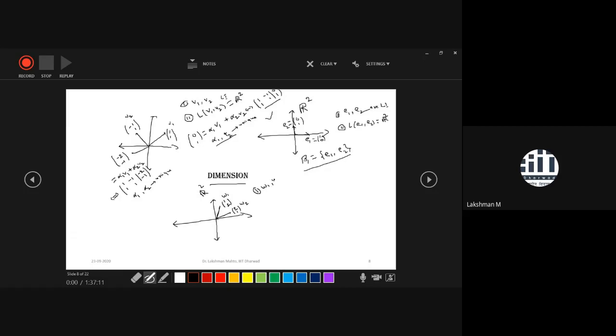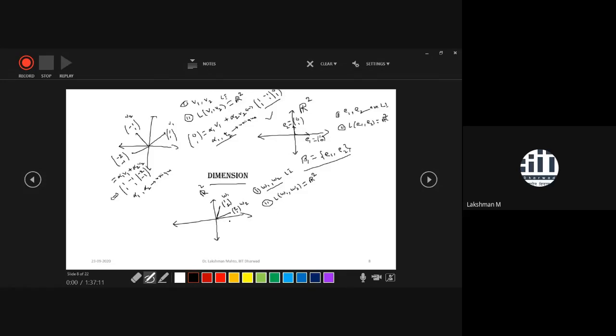For being a basis of a subspace or a space, what are the criteria? The vectors must be linearly independent, that means non-collinear in R2. And the second condition is that every element of that space can be represented as a linear combination of W1 and W2. That means the linear span of W1 and W2 is equal to the complete space R2. Every point you can write this way. So do a lot of homework for better understanding of subspace and basis.